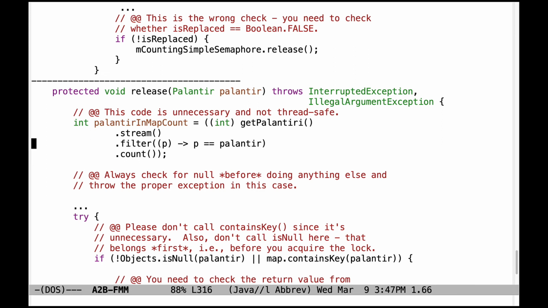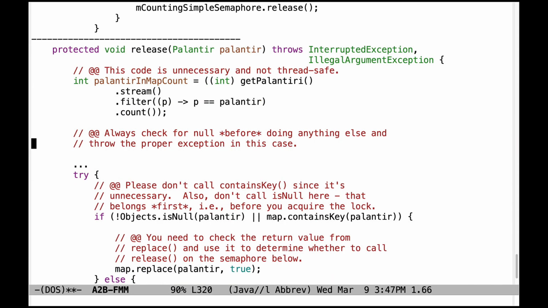Here's another problem. I don't know what this code is trying to do, but it's trying to make calls that are not thread safe because these calls are being made outside of any lock that's been acquired. In fact, there's no lock being acquired here at all. So this code, I'm not quite sure why it's here, but it shouldn't be here even if it's the right code at some level. I don't think it's the right code either.